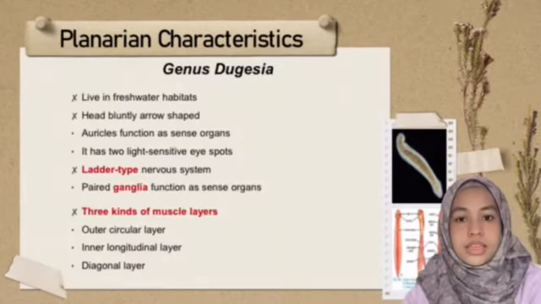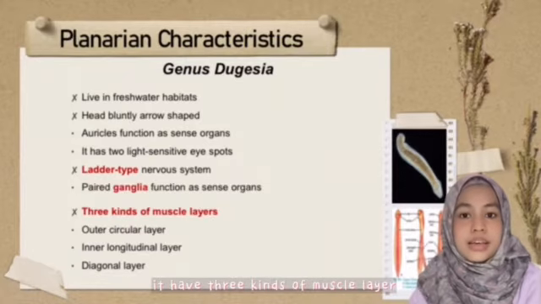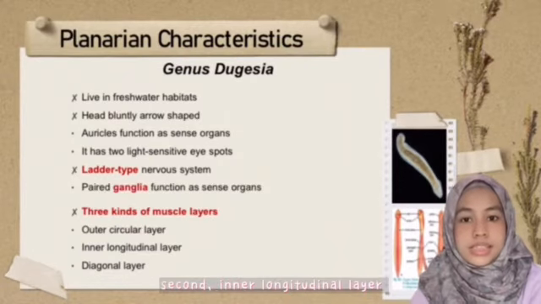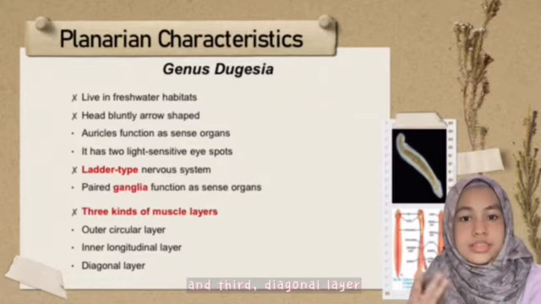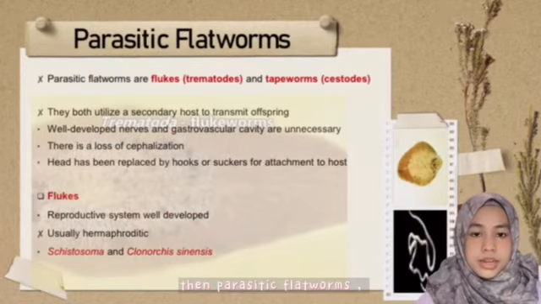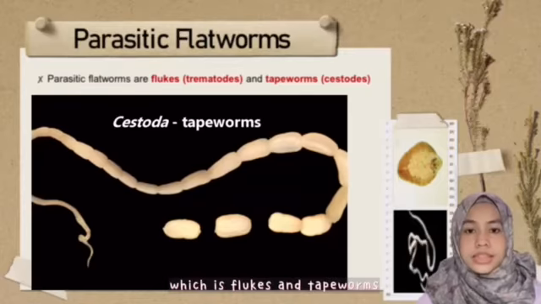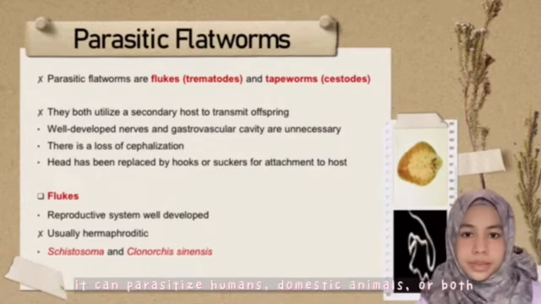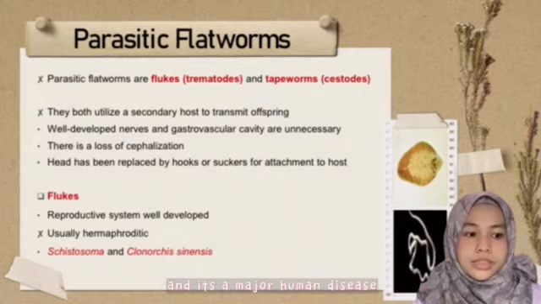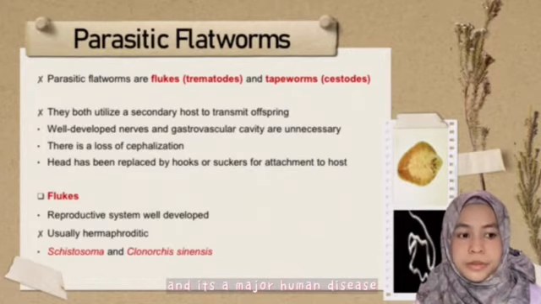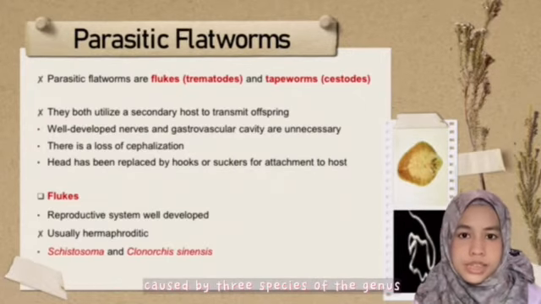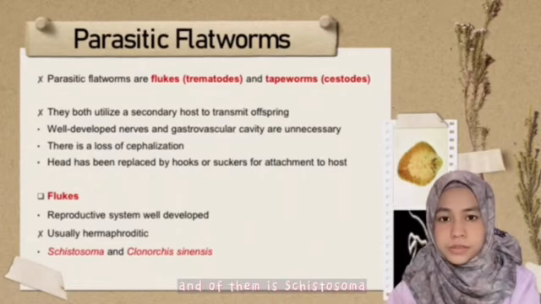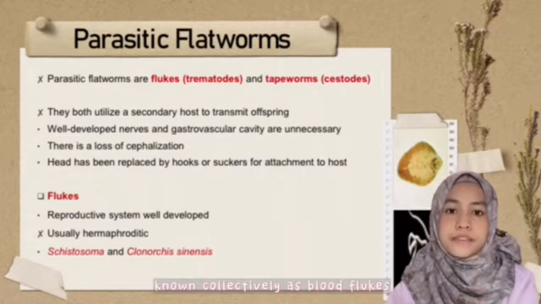Okay, it has three kinds of muscle layer. First, the outer circular layer. Second, the inner longitudinal layer. And third, the diagonal layer. Then, parasitic flatworms, which are flukes and tapeworms. They are called parasitic flatworms because they can parasitize humans, animals, or both. And it's a major human disease caused by three species of the genus Schistosoma, known collectively as blood flukes.